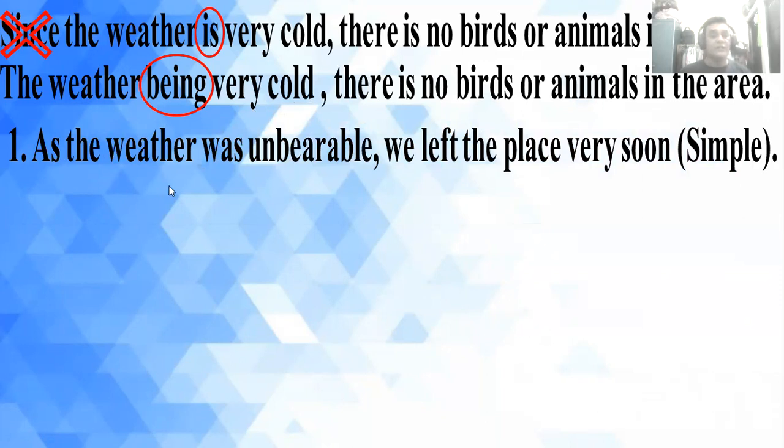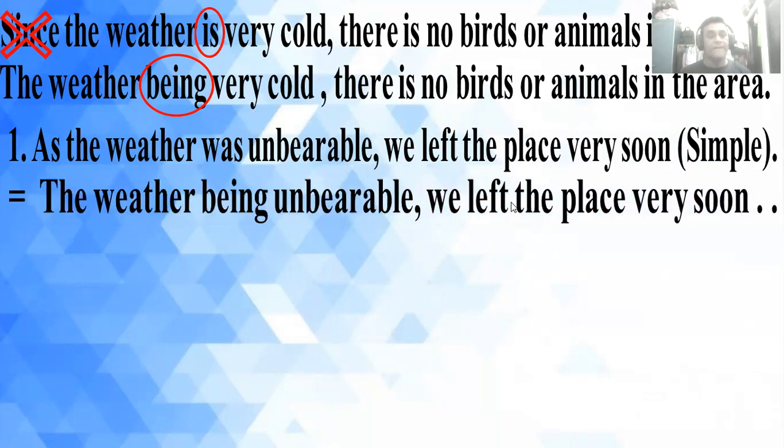Number one, as the weather was unbearable, we left the place very soon. What will be the answer in a simple sentence? So, the weather, for the auxiliary verb being, and another thing unbearable, up to the comma, and the rest of the sentence will be put here without changing any portion, any word here.